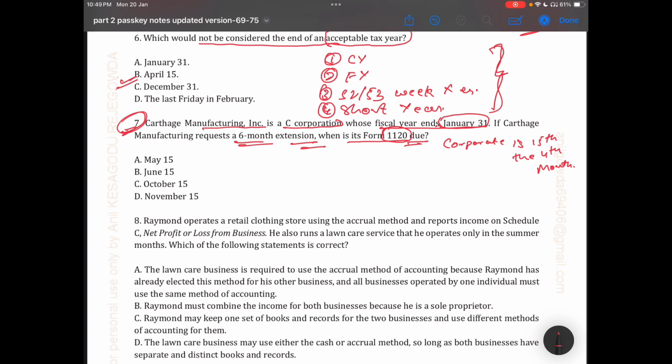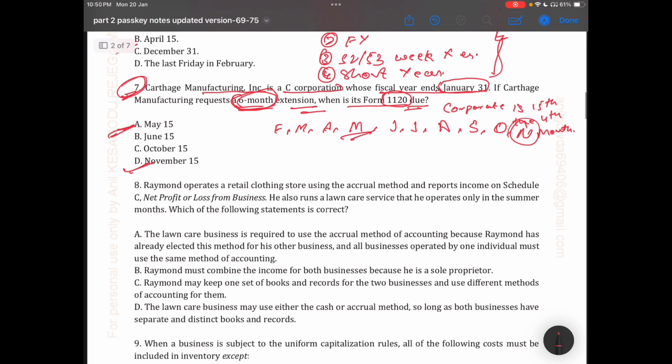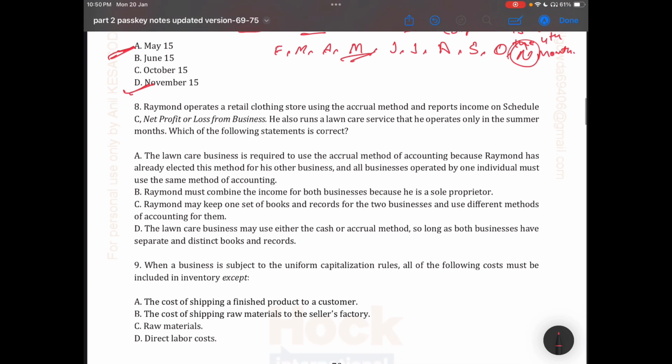Here the original due date is the 15th of the fourth month, meaning Feb, March, April, and May. It's the original due date. But here he is asking for the extension. Then May to June, July, August, September, October, and then November. Then 15th of November is the correct answer. Okay. If anyone has doubt, please let me know in the comments. Let's move to question number 8.